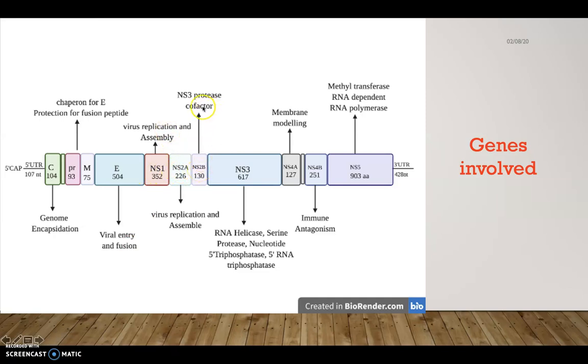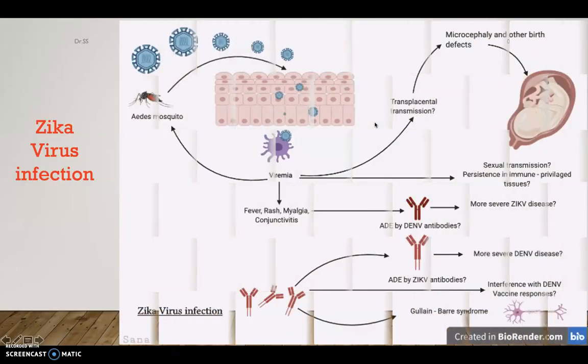NS2B is mainly the NS3 protease cofactor. NS3 is for RNA helicase, serine protease, nucleotide 5' triphosphatase and RNA 5' triphosphatase. NS4A is mainly for membrane remodeling, and NS4B for immune antagonism. NS5, this is the main one, codes for a methyltransferase and RNA-dependent RNA polymerase. So this is the complete life cycle and genome we have seen.